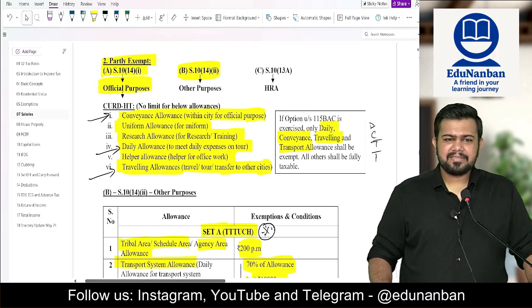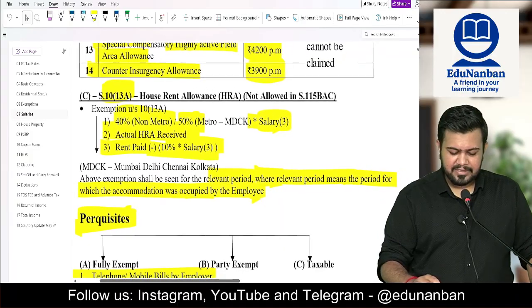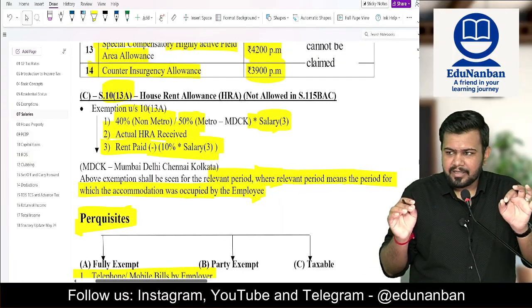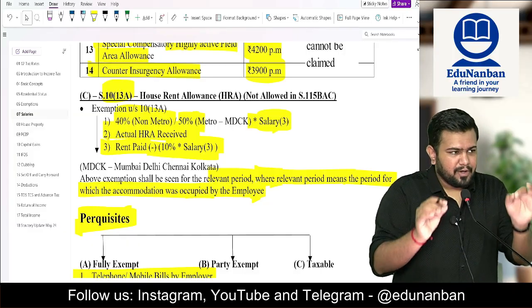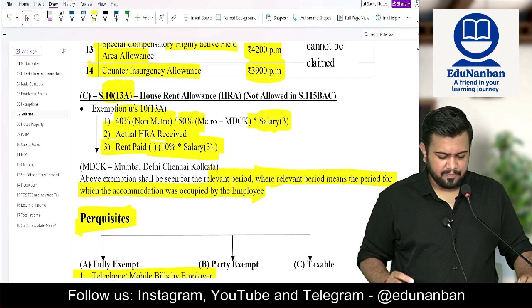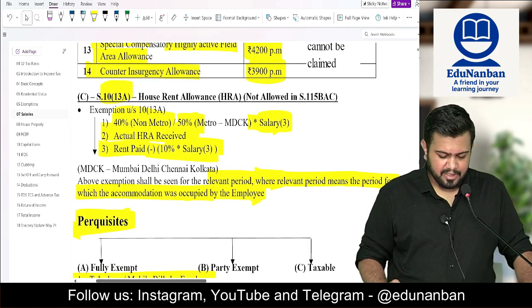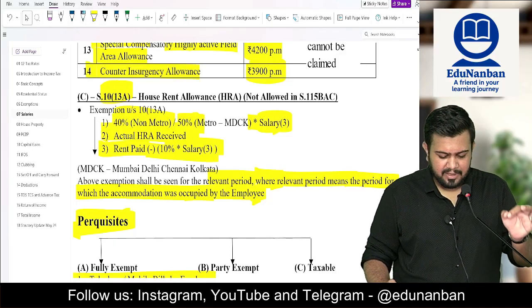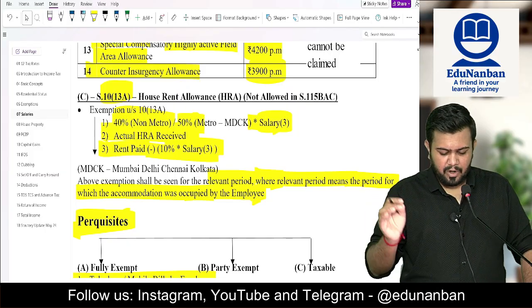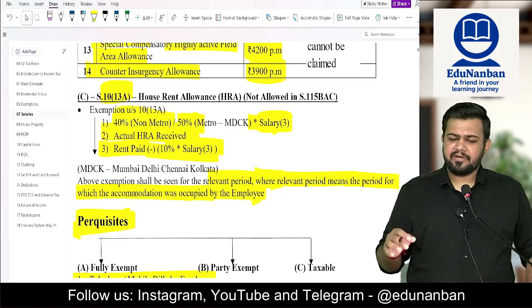Now partly exempt allowances. In partly exempt allowance, firstly let us learn house rent allowance, Section 10 clause 13A. First and foremost, house rent allowance is only allowed in old regime, not allowed in new regime. So exemption is available for house rent allowance. What is the exemption? Exemption under section 10 clause 13A is the lower of the following: 40% or 50% of salary, or actual HRA, or rent paid minus 10% of salary, whichever is lower.